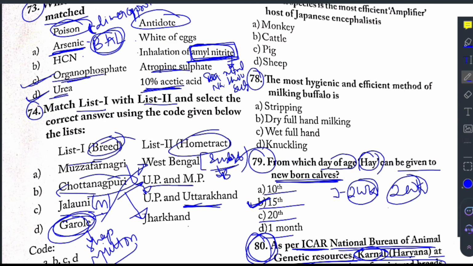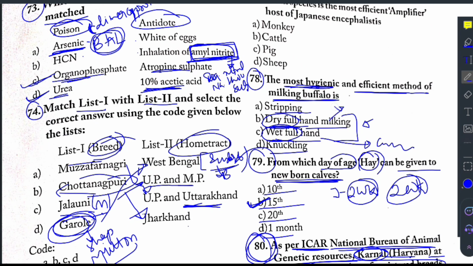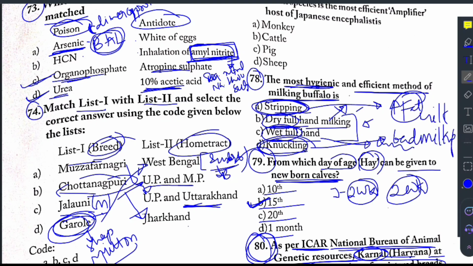And question 78 says, the most hygienic and efficient method of milking in buffalo is stripping, dry full hand, wet full hand, or nothing. If only full hand is given, then we have to go with full hand. They have segregated it as dry full hand and wet full hand. The wet full hand has a demerit as it may cause contamination of the milk. So dry full hand milking is the most efficient and preferred method of milking in buffalo. Stripping is employed at the last of the milking, and it will result in increased fat in the milk. Knuckling is not at all suggested, and it is a bad milking method.